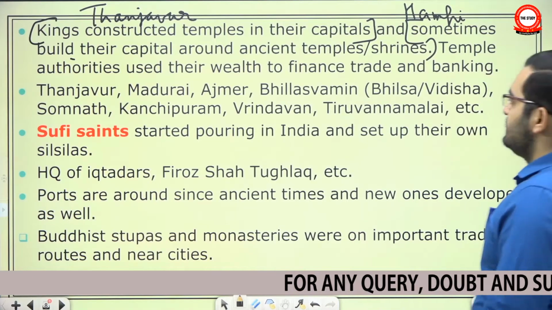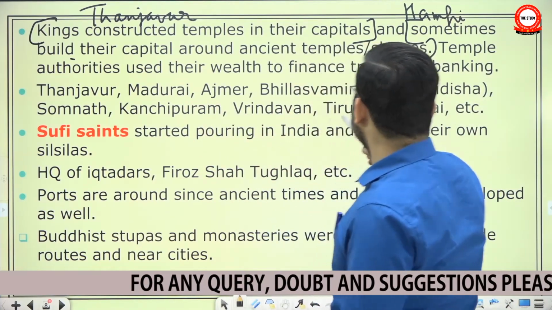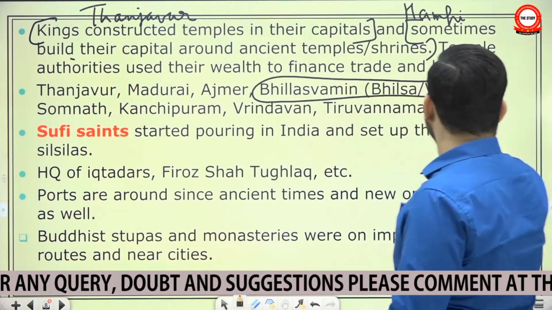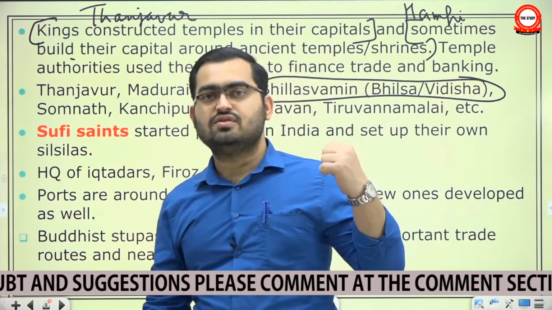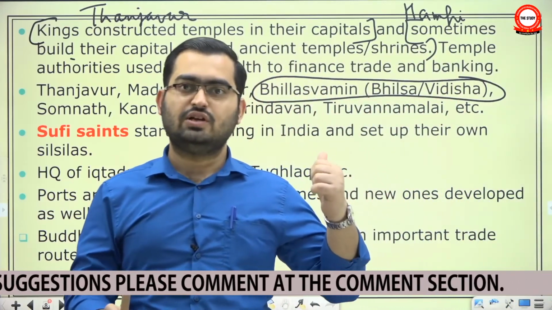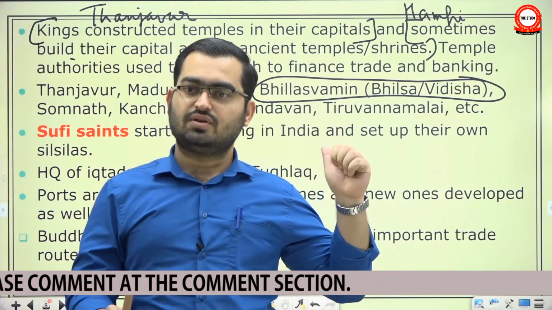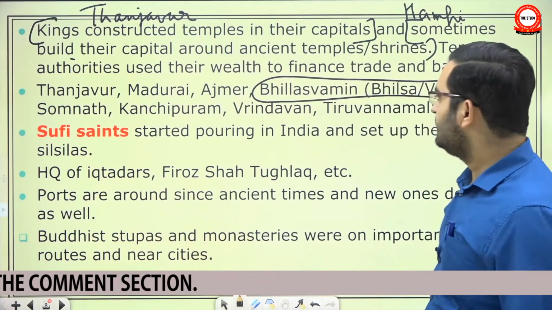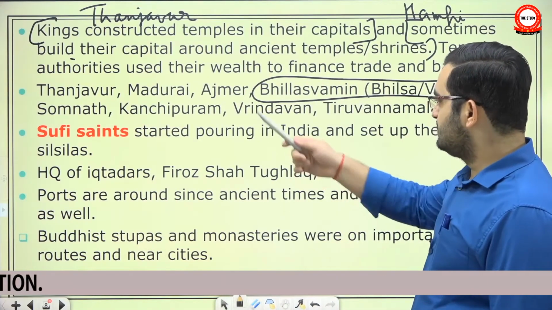And there are examples: Thanjavur, Madurai, Ajmer, Bilaswamy, Bhilsa or Vidisha. Now see, this Vidisha area is so important since ancient time. Sanchi is close. Then there was this Besnagar pillar inscription of Heliodorus of post-Mauryan period. Okay, then it was important in medieval period as well. Somnath, it was important for trade as well as temple activity. Many of the merchants lived in the area.